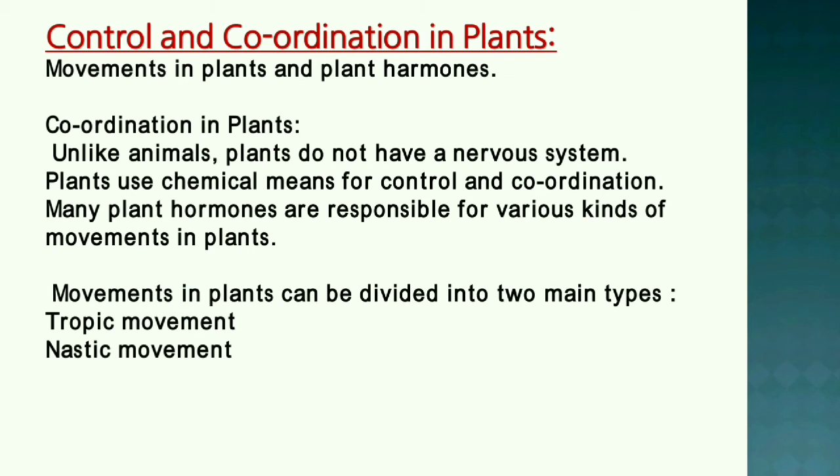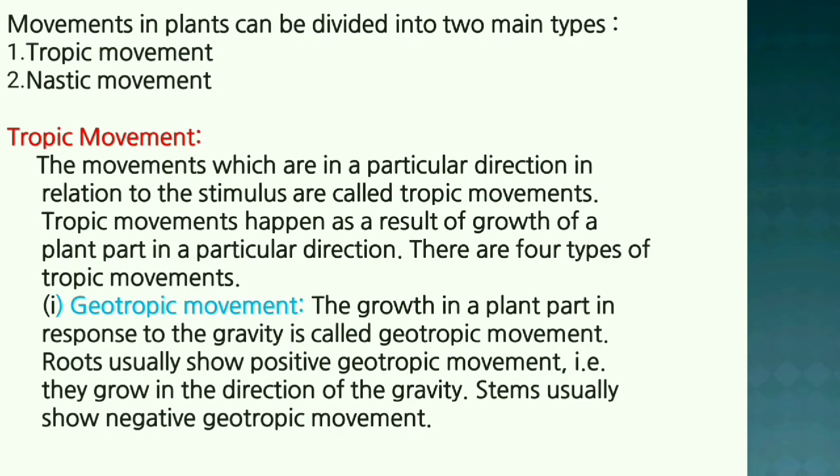Now coming to control and coordination in plants. We'll be dealing with movements in plants and plant hormones. Unlike animals, plants do not have a nervous system. Plants use chemical means for control and coordination. Many plant hormones are responsible for various kinds of movements in plants. Movements in plants can be divided into tropic movement and nastic movement.